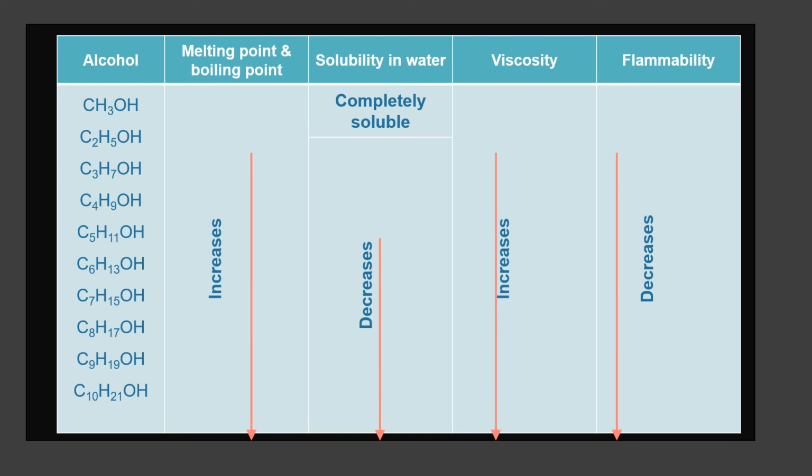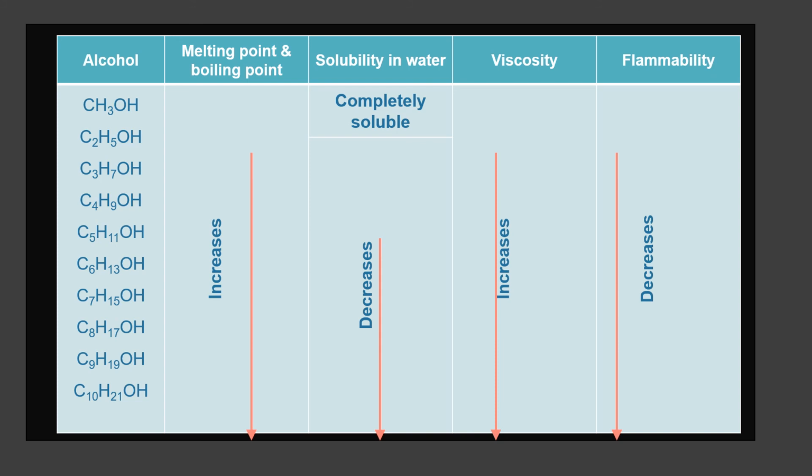Then solubility: lower alcohols like methanol and ethanol are completely soluble. Other alcohols' solubility decreases when the number of carbon atoms or carbon chain length increases.